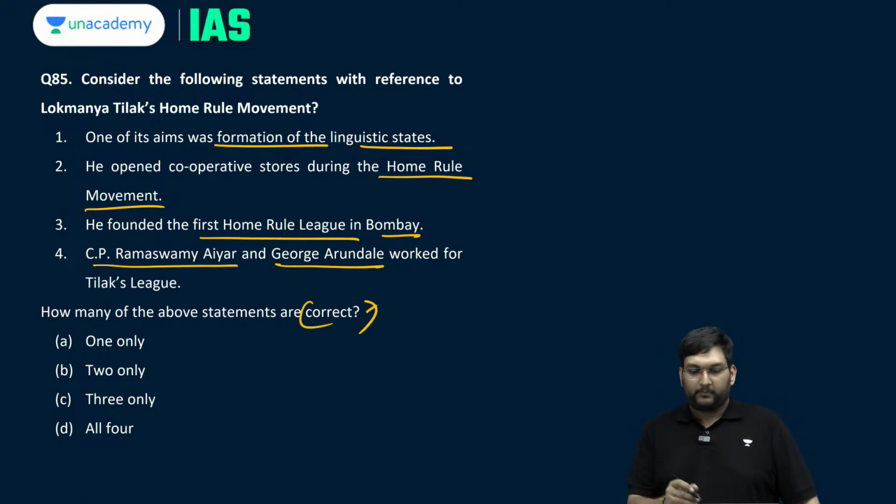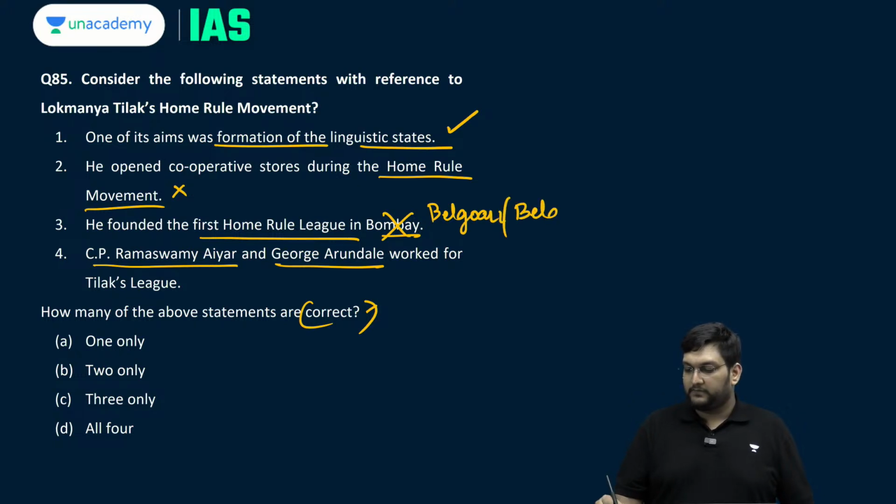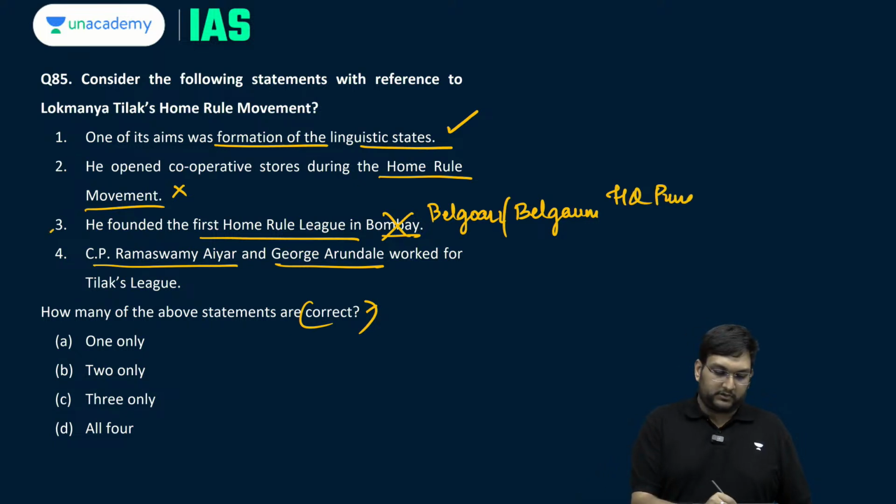Now you see, one of its aims was formation of linguistic states, correct. He opened cooperative stores. There was no concept of cooperatives as of right now within Tilak's Home Rule League movement. He founded the first Home Rule League movement in Bombay. No, it is Belgaum, or Belgaum, whatever you want to call it, and his headquarters was at Pune. So this is also incorrect.